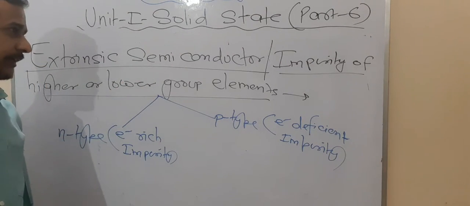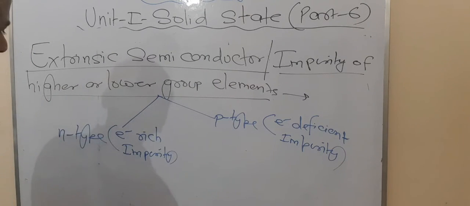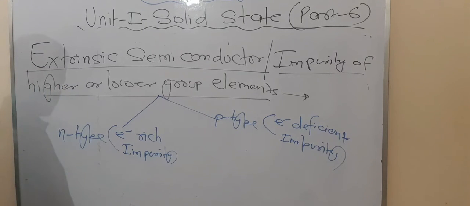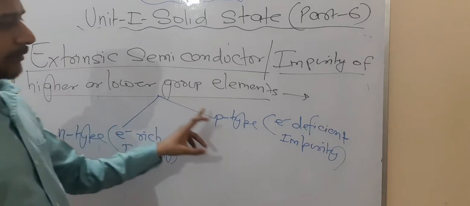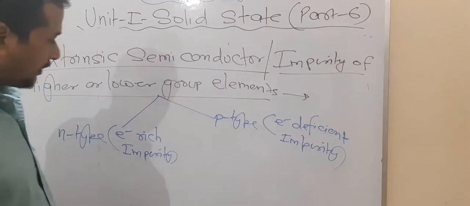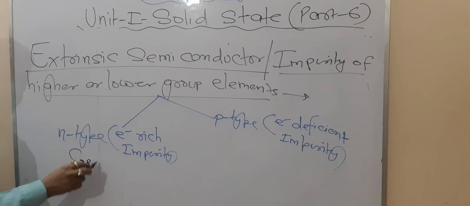You can also know that this is an impurity of higher or lower group elements. Are you getting this point or not? Now this generates two types of semiconductor. One is known as the N-type semiconductor, which has an electron-rich impurity. The other is known as the P-type semiconductor, which has an electron-deficient impurity. So now how can we generate the N-type semiconductor?